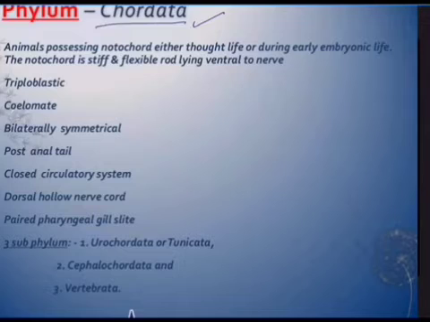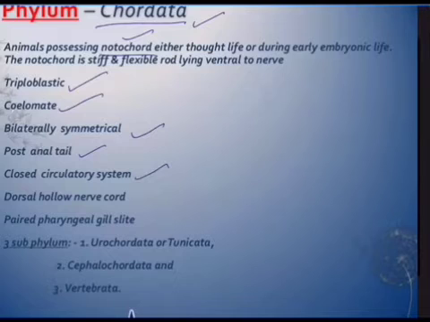And in phylum Chordata, animals, as I said just now, possess a notochord on the dorsal side. So what are the best features of this? They are triploblastic, so three layers are present. True coelomates, coelom is present, bilaterally symmetrical, and there is a post-anal tail. There are two sides, anterior and posterior, so on the anterior side there is a mouth and on the posterior side there is a tail.